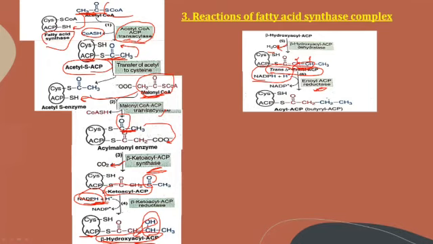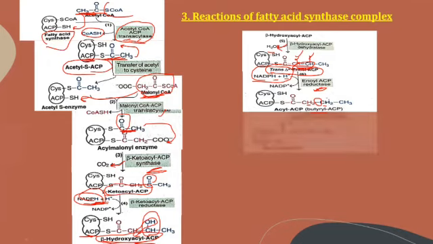The double bond gets removed by the addition of two hydrogens to the alpha and the beta carbon atoms, resulting in the formation of CH2 and CH2. There is no double bond here; the double bond was removed by the addition of the two hydrogen atoms. Therefore the acyl ACP is produced. The 4 carbon unit attached to the ACP is now known as butyryl ACP. You can see the 4 carbon atoms are present.